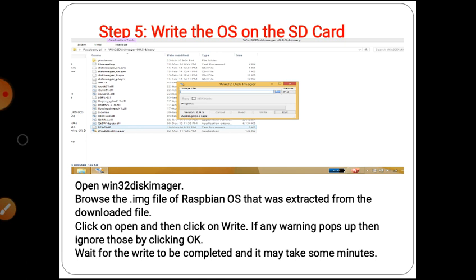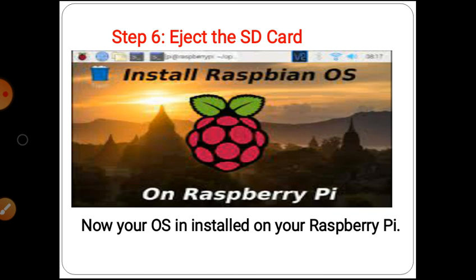So have patience. After the completion of step 5, go to step 6. Eject the SD card. After the write is completed, remove your SD card from the card reader and insert it into our Raspberry Pi board. Now your operating system is installed on your Raspberry Pi board, so the installation of the Raspbian operating system is completed.